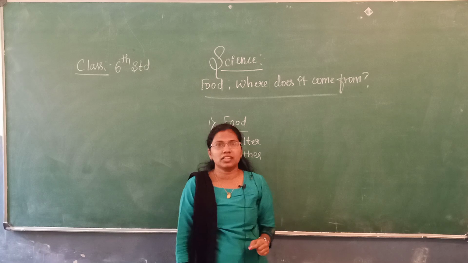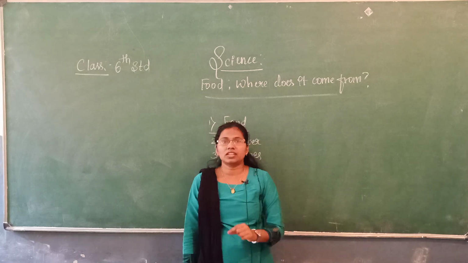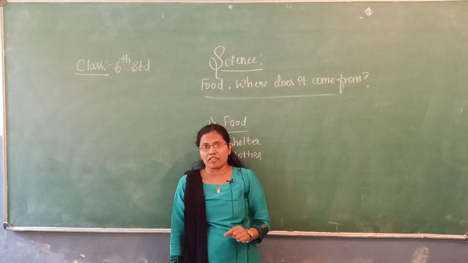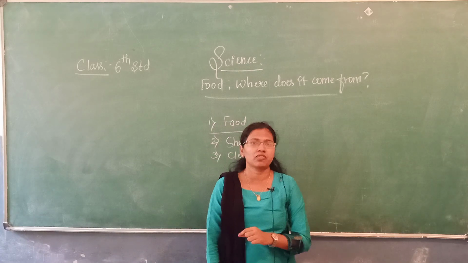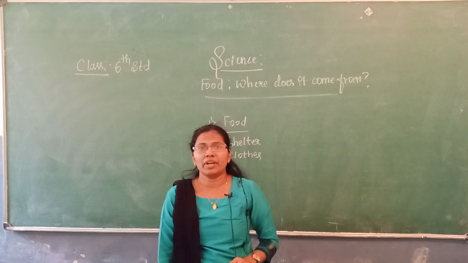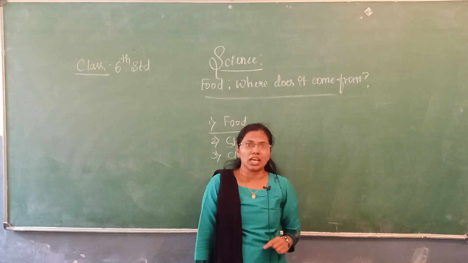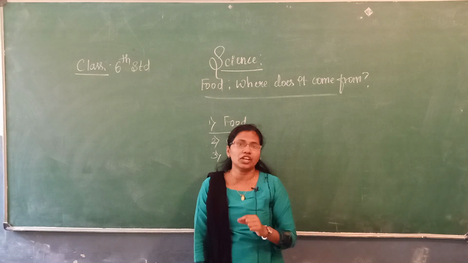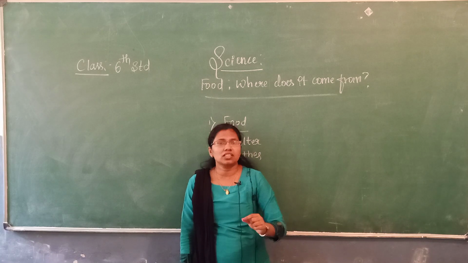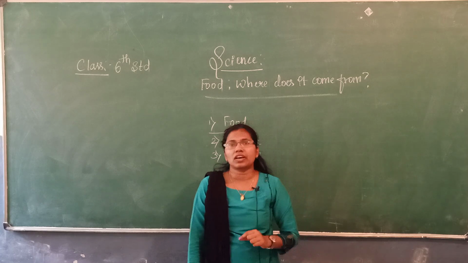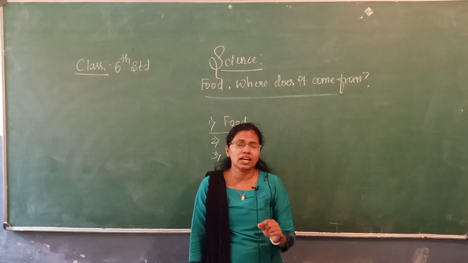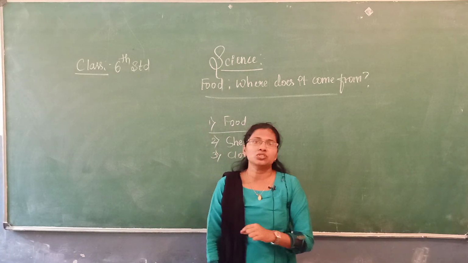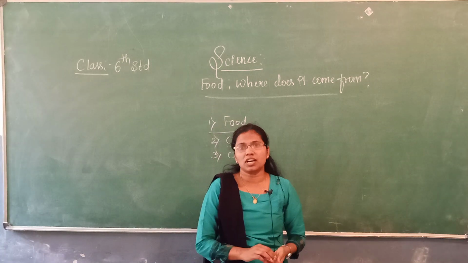A few seconds ago I told that food is the basic need of human life, because food helps for the growth and development of the human body, and because it contains all the necessary nutrients which are essential for the growth and development of the body. So which are those nutrients that are present in the food?